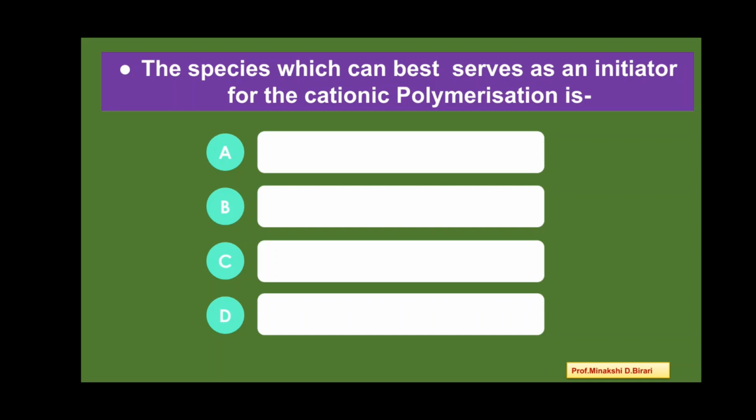The species which can best serve as an initiator for the cationic polymerization is first HNO3, nitric acid, AlCl3, butyllithium BuLi and LiAlH4, lithium aluminum hydride. So, the species which can best serve as an initiator for the cationic polymerization is AlCl3, aluminum chloride. So, option B, that is correct answer. Next question.